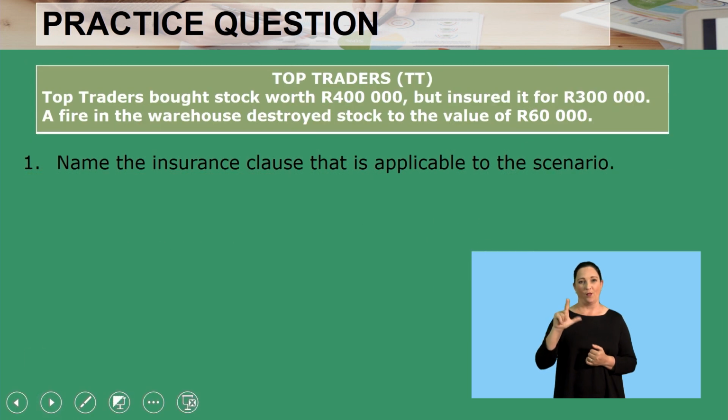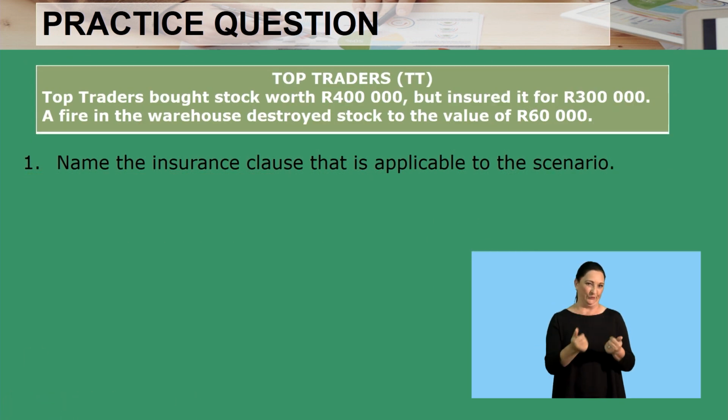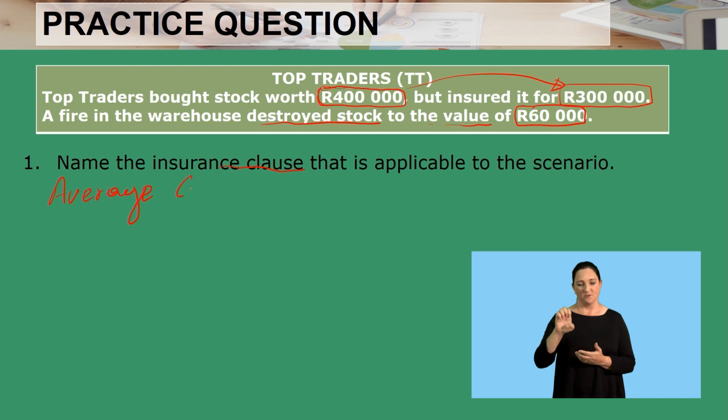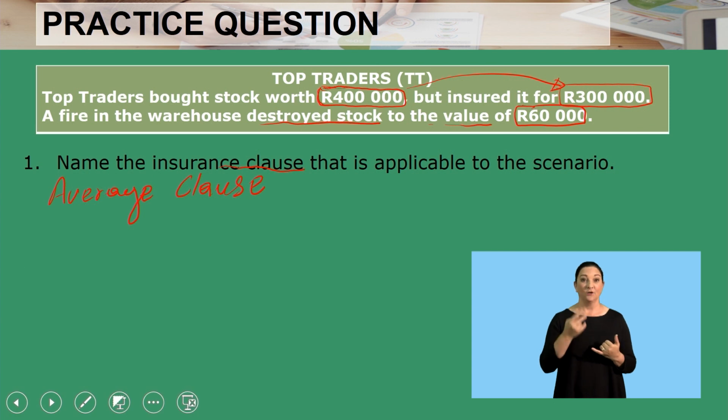So let us go now into our solutions. The answer here, as we said, because the trading stock is worth 400,000, and the insurance amount is worth 300,000, we see under insurance. The damage now is 60,000, because that is how much stock was destroyed. So the clause that is applicable in this case, because of under insurance, is what we call average clause.